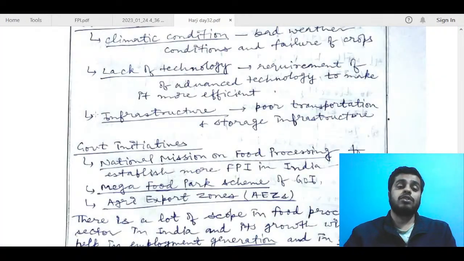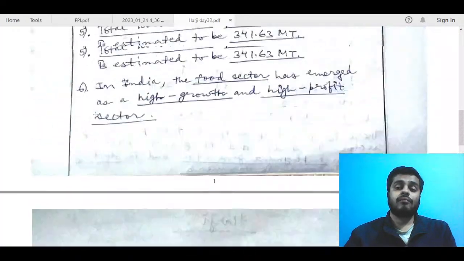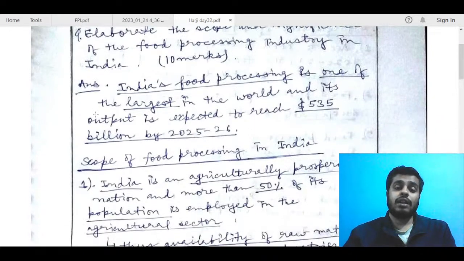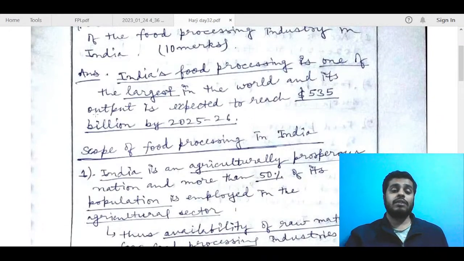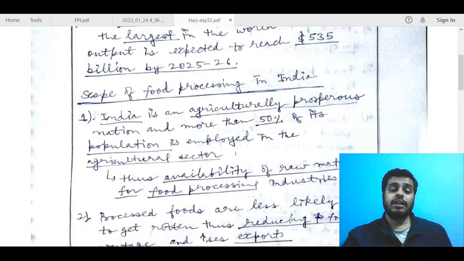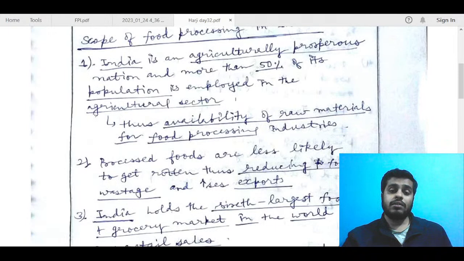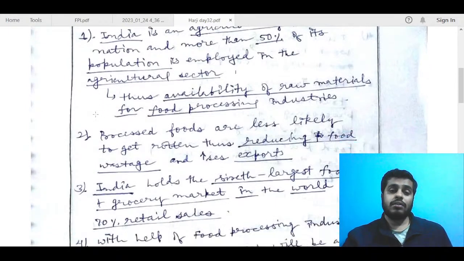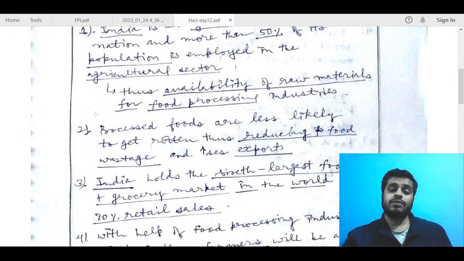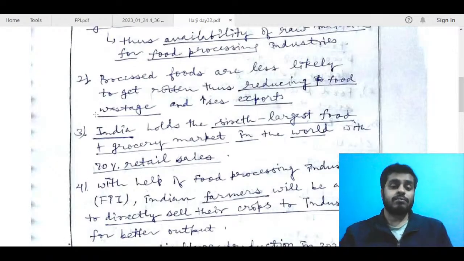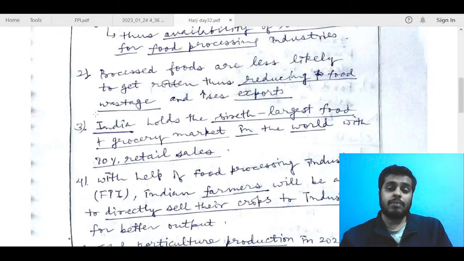Next, we move to Harji's copy. Elaborate the scope and significance. Okay, India's food processing is one of the largest in the world and its output is expected to grow, okay, fine. Scope of food processing in India. India is an agriculturally prosperous nation, fine. Okay. Materials, processed foods are less likely to get rotten, okay. India holds the sixth largest food and grocery market, okay.